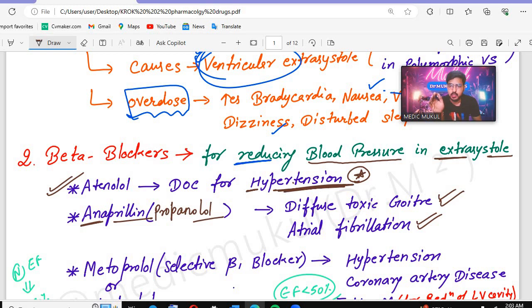This is used in case of the diffuse toxic goiter, and this is used in case of the atrial fibrillation.